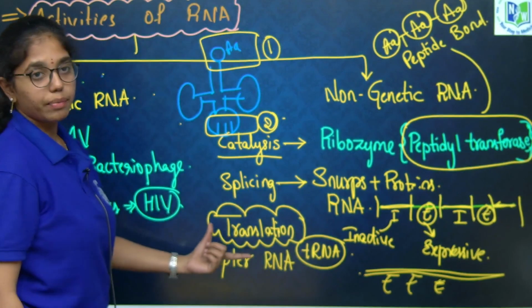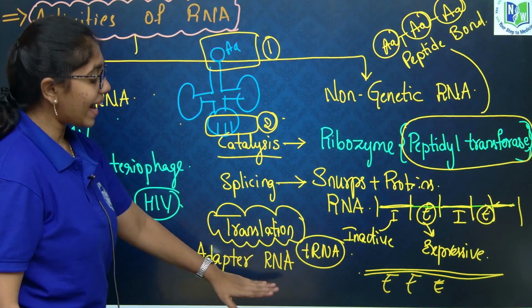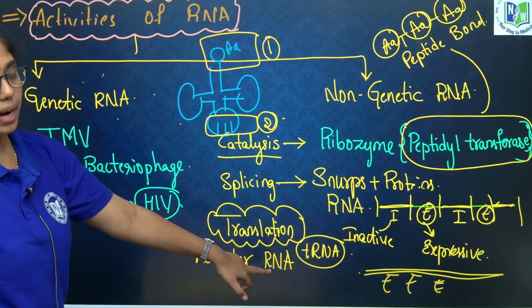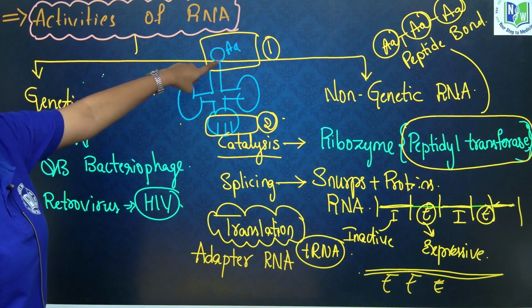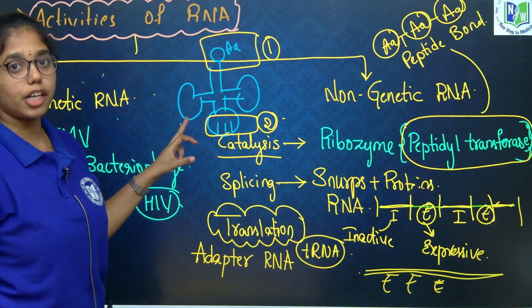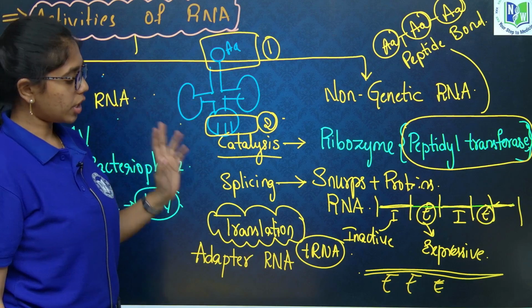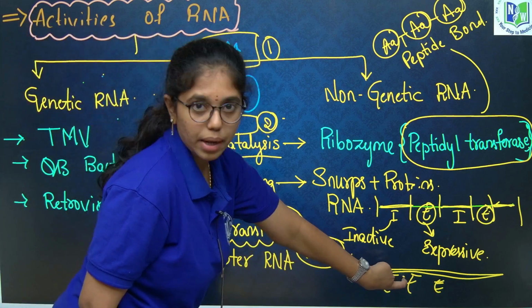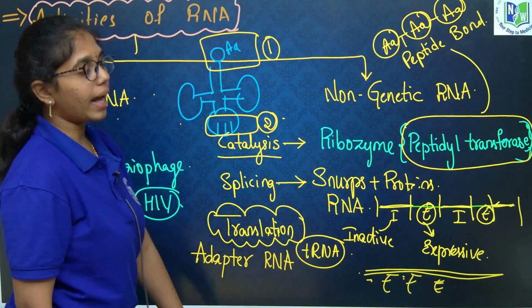How is it helpful in translation? By adapter RNA, that is tRNA. tRNA is called adapter RNA because on one side it is connecting with the amino acid, and on the other side it is coding for the protein. That is why it is called adapter RNA. It reads the codons which are present on the matured RNA.